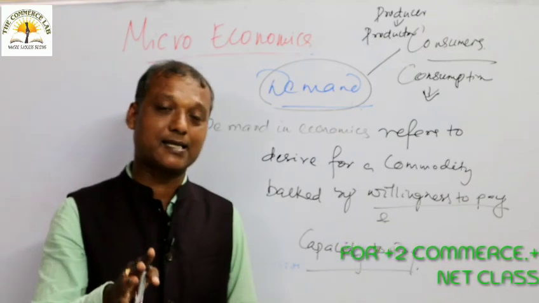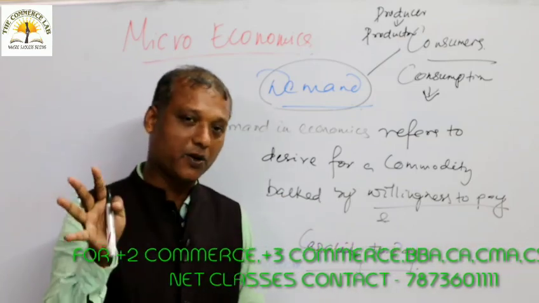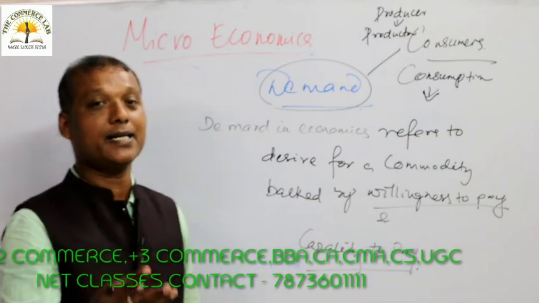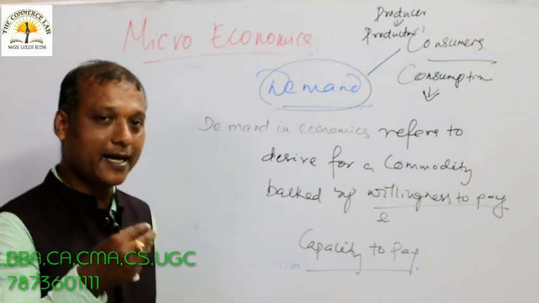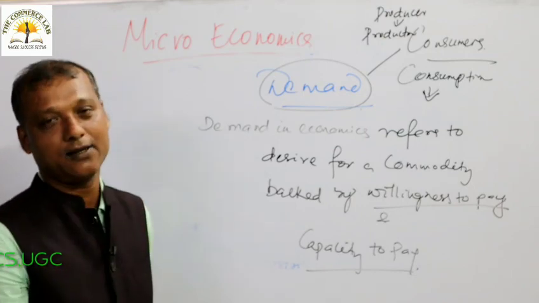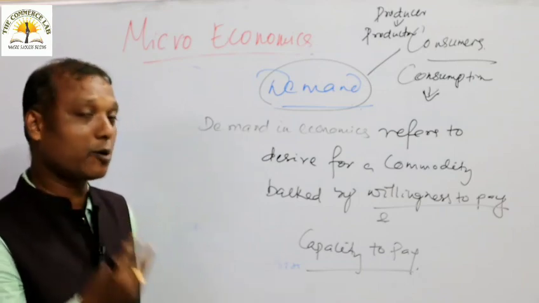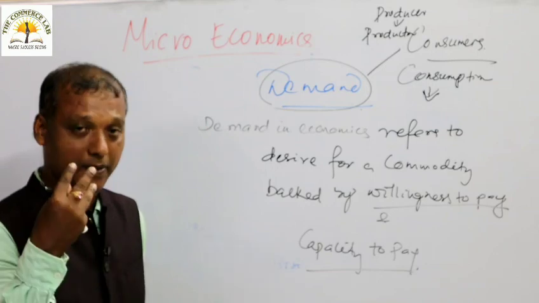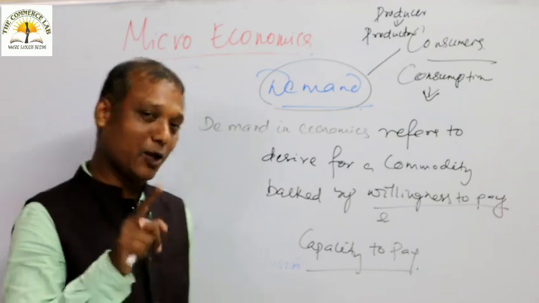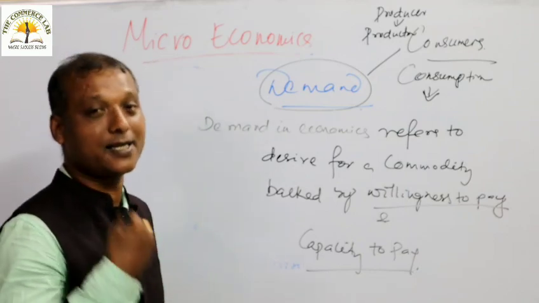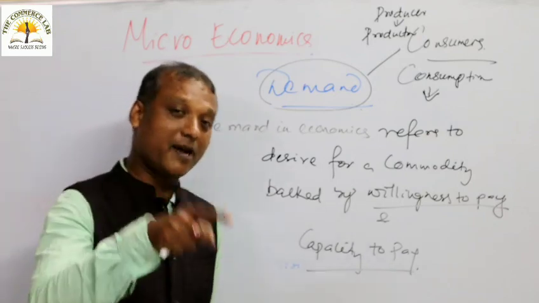All are consumers in the sense that every day they get up and start the activity of consumption, but they are not producers. To be a producer, you need some qualities like innovation, dynamic leadership, decision making, and risk taking. A producer always likes to take risks, always takes business decisions, and always does innovation in the production process. That is why all are consumers but all are not producers, because all do not possess the qualities of a producer.